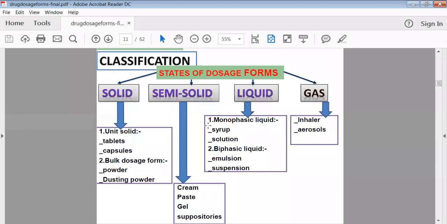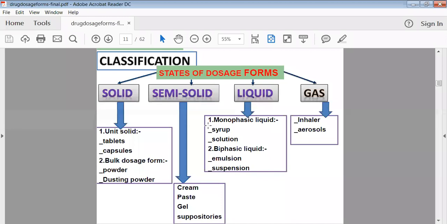Then liquid dosage forms. There are two types of liquid dosage form: monophasic liquid dosage form and biphasic liquid dosage form. Monophasic means those liquid preparations containing all the ingredients solubilized in the vehicle. It means only a single phase exists. The examples are solution and syrup.